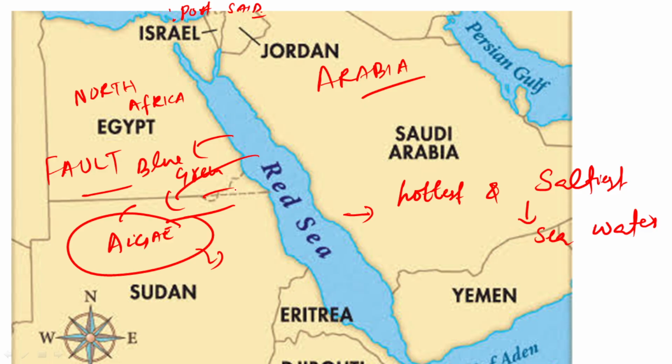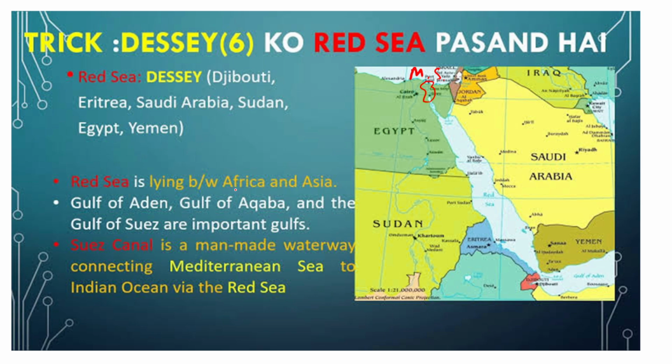So guys, one more thing, when we are looking at the Red Sea that you need to remember is the bordering countries. If you are looking at the screen, guys, you can go with this mnemonic, that is going to be the DESSEY. So when I go with it, I can go with Djibouti over here, Eritrea over here, Saudi Arabia, and Sudan as well, the Khartoum over here.